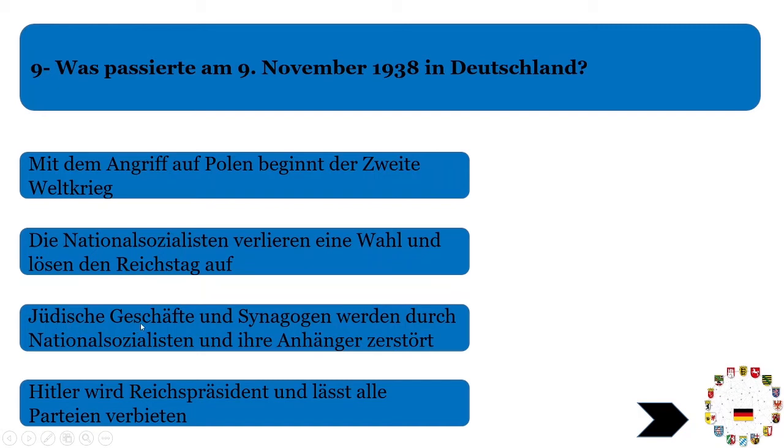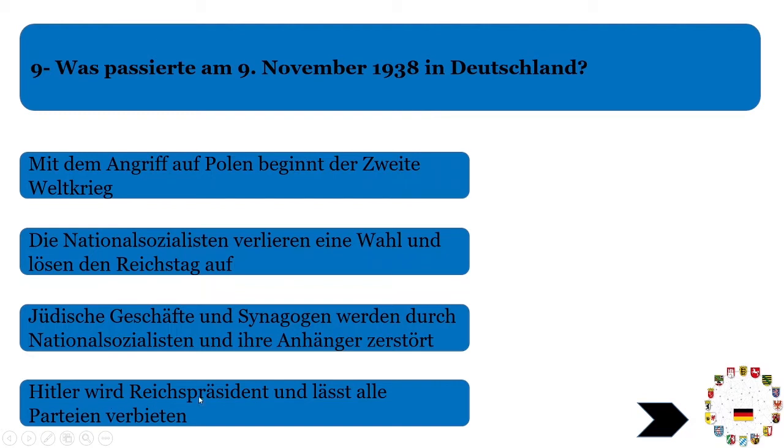This is a specific community: Geschäfte, the businesses of this community, and the worship place, the synagogue of this community, werden durch Nationalisten und ihre Anhänger zerstört. "Zerstört" is a verb used to describe the meaning destroy. So for this community, their businesses or shops and their worship places were destroyed in 1938. Just remember this year. This answer is correct.